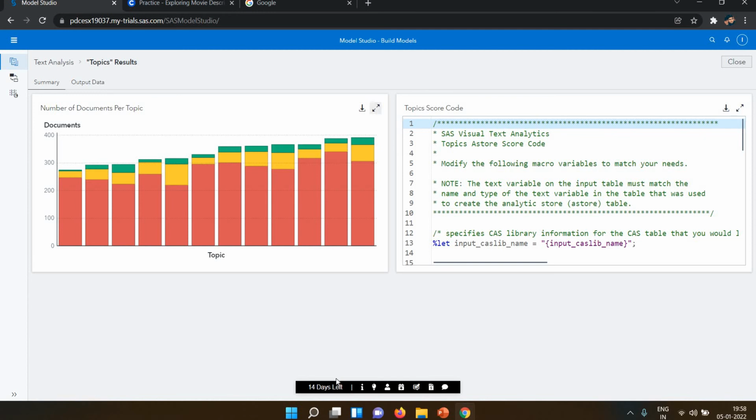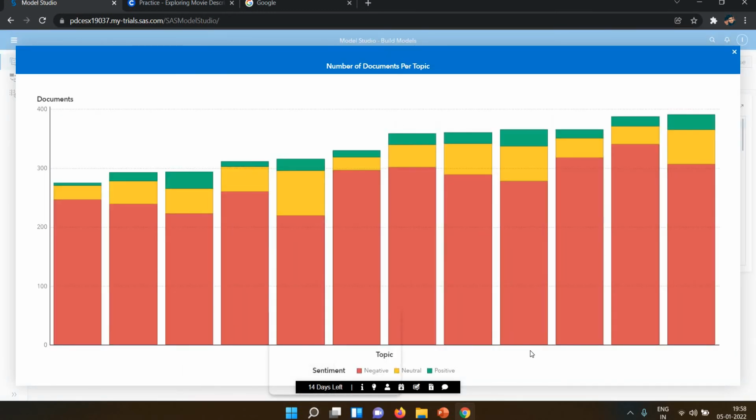Now let's explain the graphs. You can see here the number of documents per topic: negative words, neutral, and positive words. The SAS software is very automated, and it is based on NLP, artificial intelligence and machine learning. So it will automatically find what the negative topics are, what the neutral topics are, and what the positive topics are.